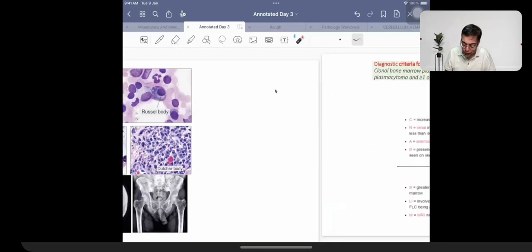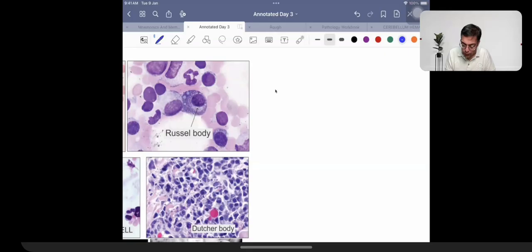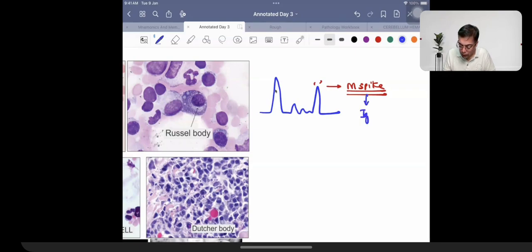Another feature of a multiple myeloma patient, if I can help you remember, is that when I perform a serum electrophoresis in this patient, what I'm going to get is a typical type of spike. That is what is given the name M spike. What is the meaning of M spike? M is because of which immunoglobulin? M spike in multiple myeloma is because of which immunoglobulin? The answer is not IgM. The answer is IgG.